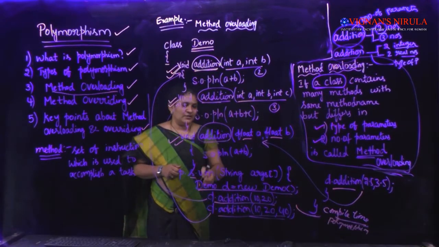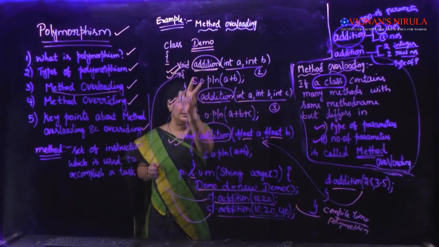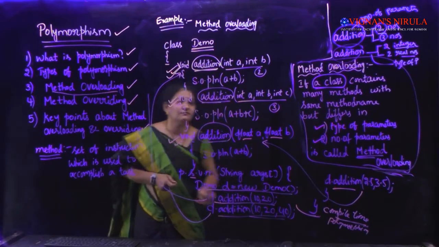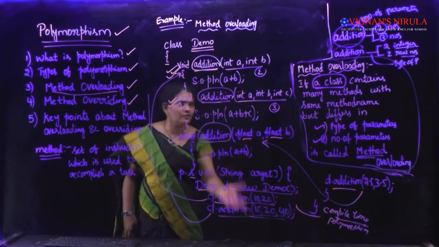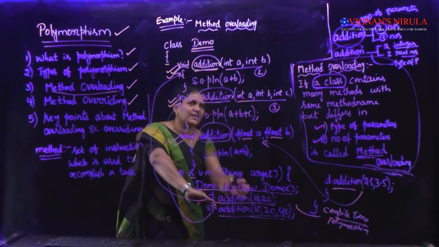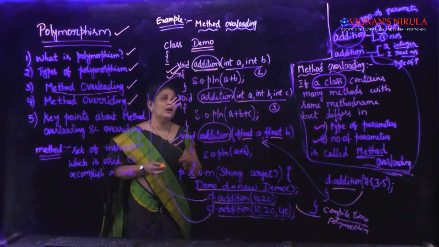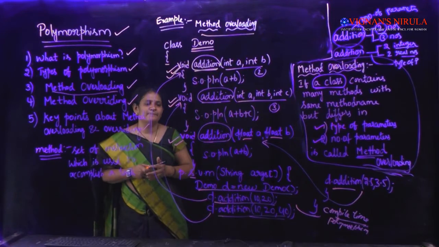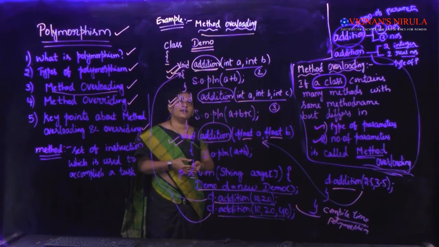Once again I am repeating, students: I have written 3 methods here, addition, addition, addition. Which method will be invoked for this, and for this, will be resolved at compile time only, because by looking at the type and number of parameters we can happily know it without seeing the object itself. By looking at this we can tell which method is going to be called. That is why we say method overloading is the best example for compile time polymorphism. Understand, students? So this is all about method overloading.